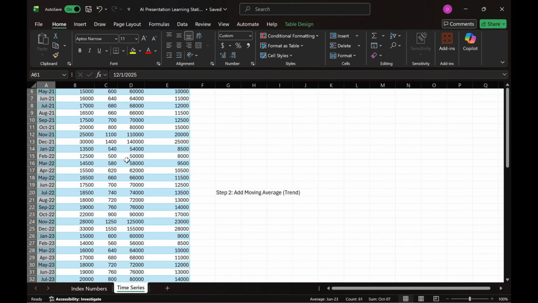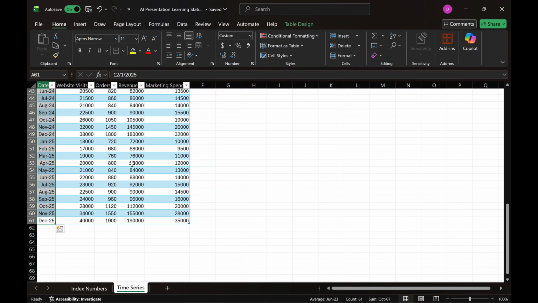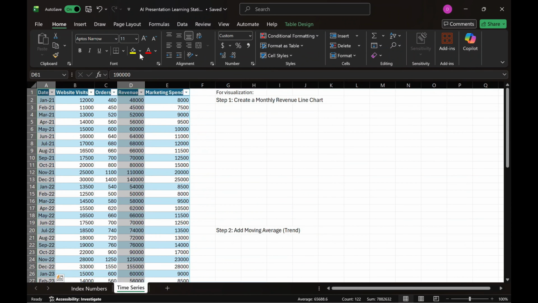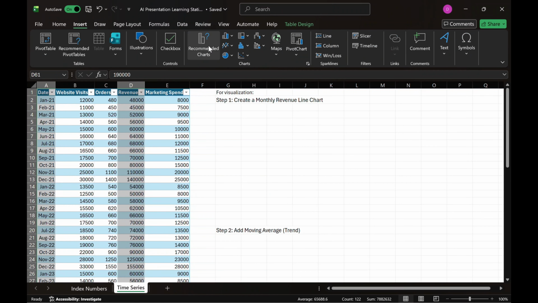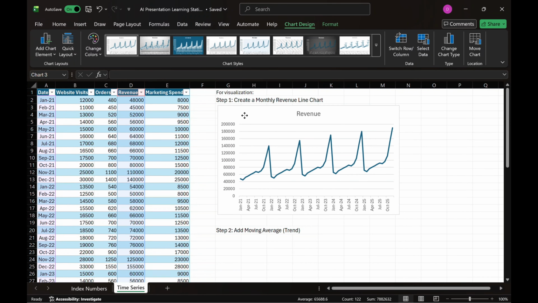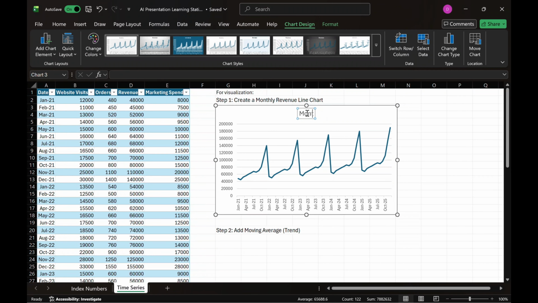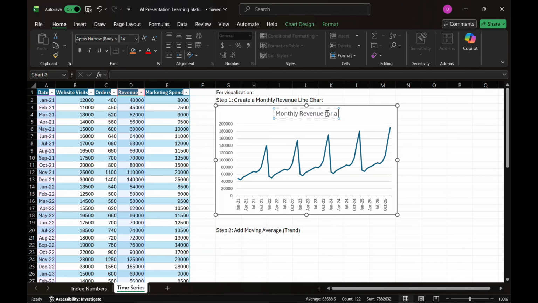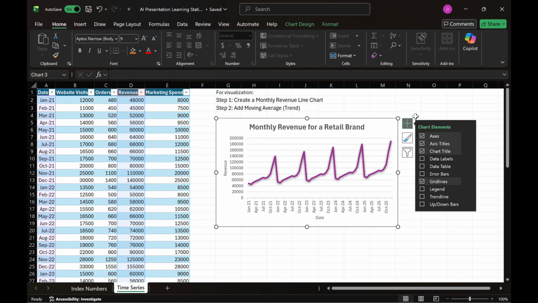For this step 1, we're gonna create a monthly revenue line chart. For this, we need to select the date and revenue in the dataset. Go to the Insert tab and select Line Chart. Always make sure to put a title to your chart and personalize if you want it. Step 2. Add moving average.